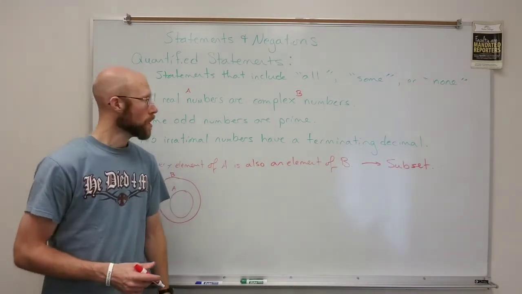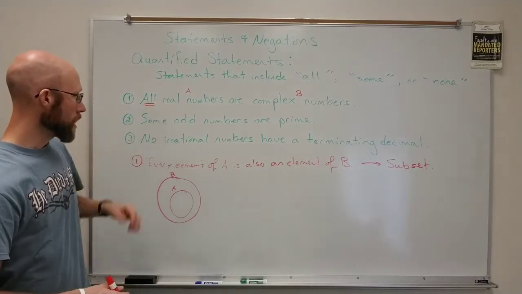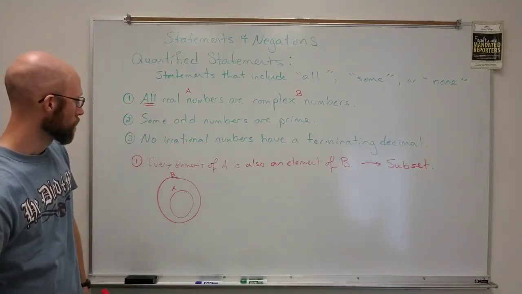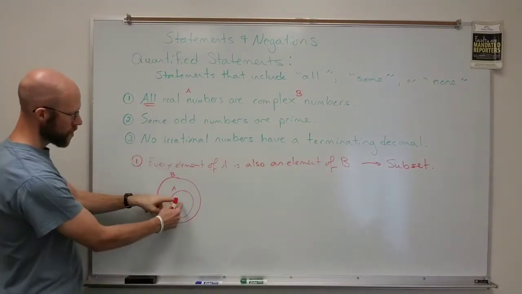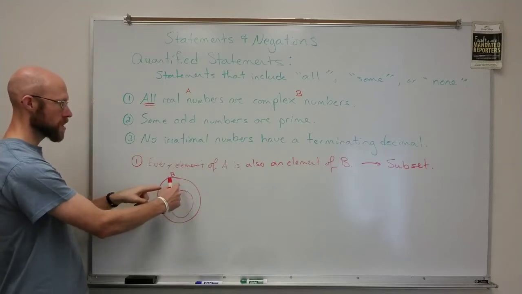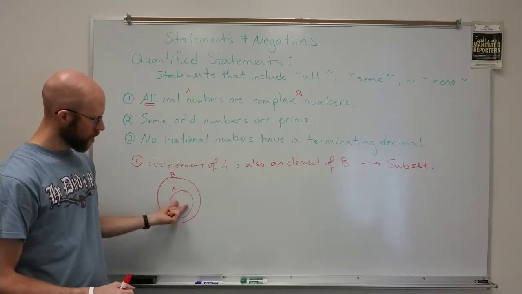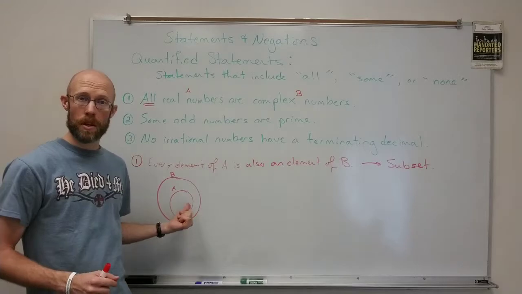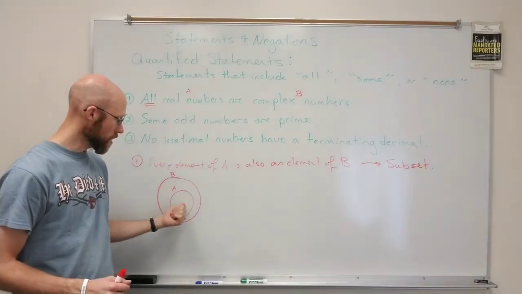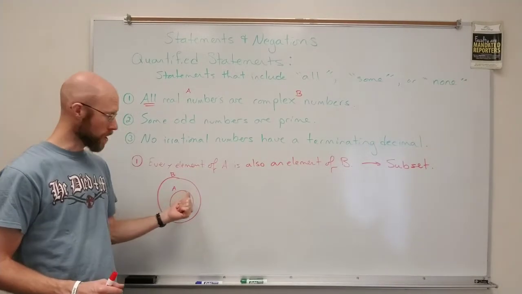Okay. There is an equivalent way to write this actually. Because set A is a subset of B, it is also true that there are no elements of A that are not in B, right?